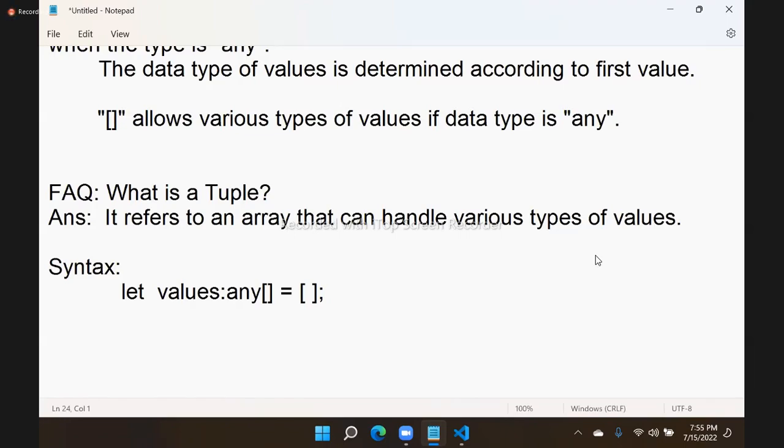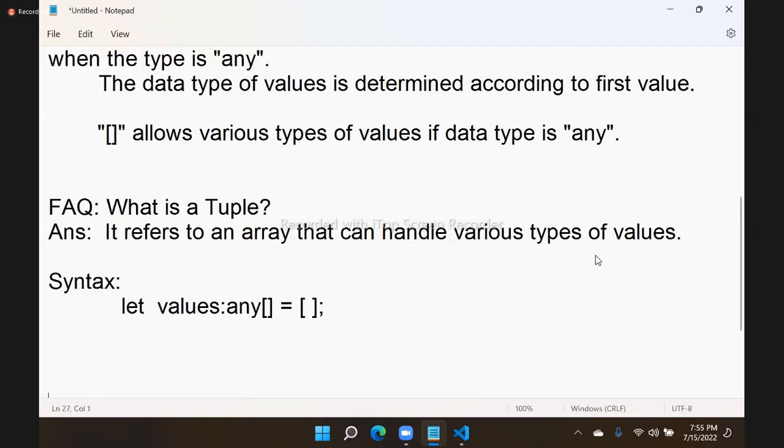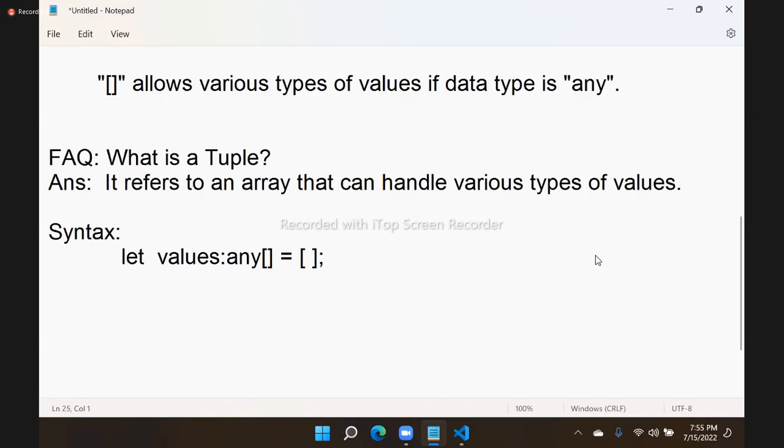So suppose you declare it as new array, it is not a tuple. Why? Because it will allow to assign, but it will not allow to initialize. That is the reason only this is referred to as a tuple, right? So that is one thing you have to know about array.